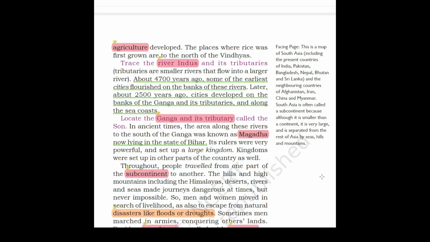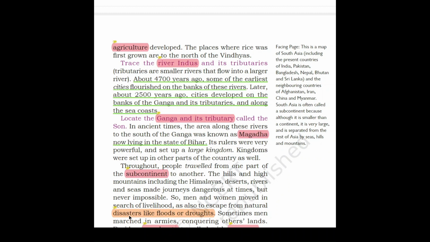Now, the hills and high mountains, including the Himalayas, deserts, rivers, and seas, made journeys dangerous at times, but never impossible. So, men and women moved in search of livelihood. Livelihood means they had to survive, so they had to search for food and shelter, and also to escape from natural disasters like floods or droughts. Now, children, what is a disaster? Disaster means accidents, and accidents which are caused by nature are floods and droughts. Drought means a prolonged period of abnormally low rainfall leading to shortage of water.